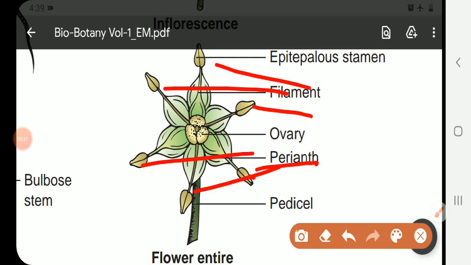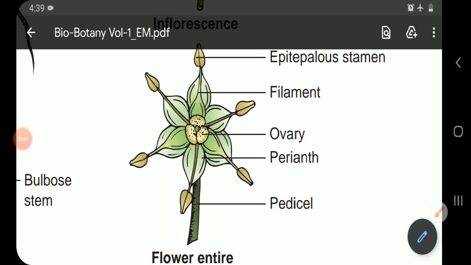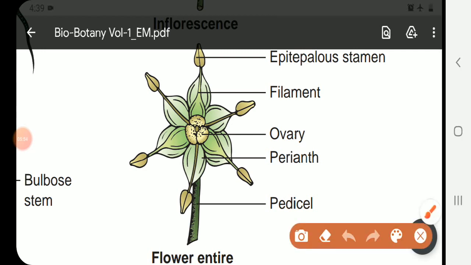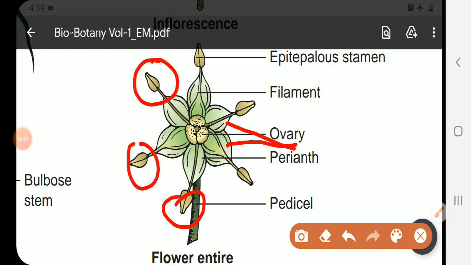The stamens are epipetalous or apostamenous. Epipetalous means the filaments are attached on the tepals. That's why they are called epitepalous apostamens. Stamens are free. Actually, the filaments are attached on the tepals, but the anthers are free from the flower. So they are present opposite to the tepals. That is called apostamenous.